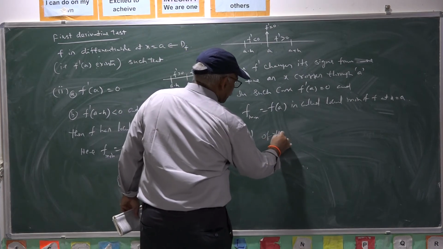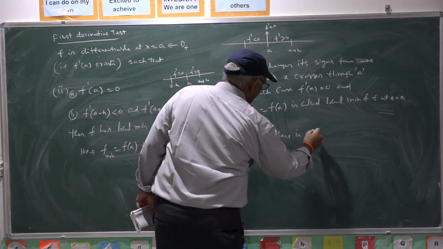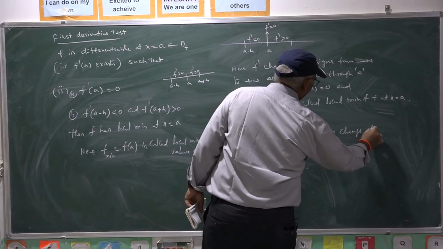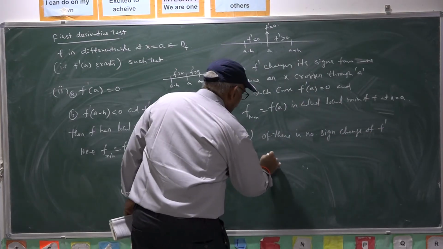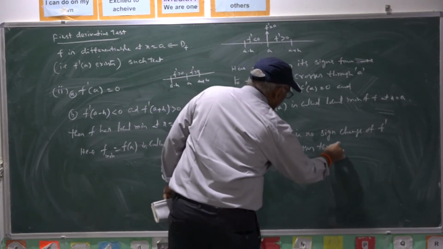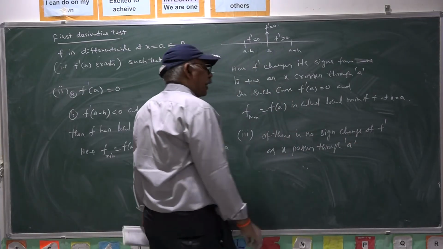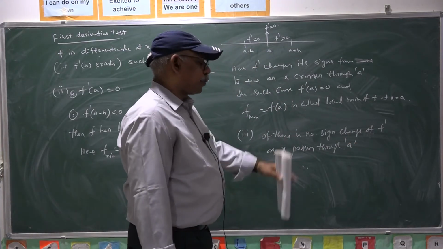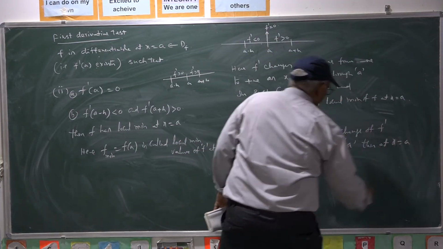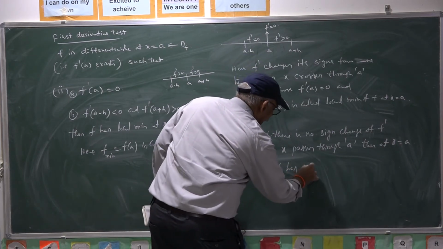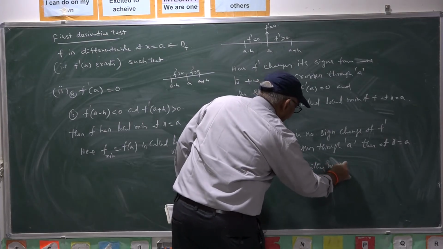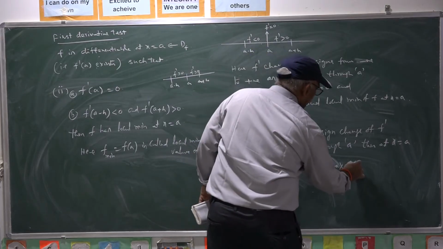If there is no sign change of f dash as x passes through a, or x crosses through a, then at x equal to a, f has neither a local maximum nor a local minimum.